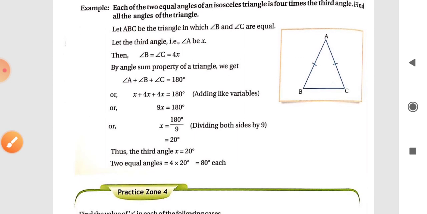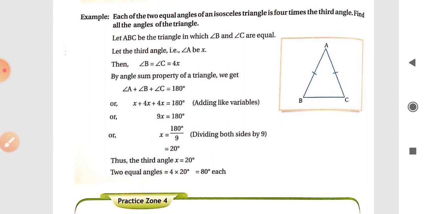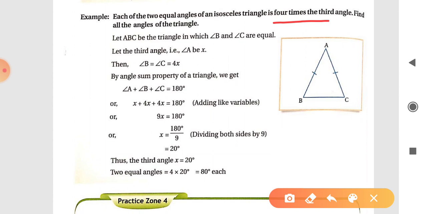Then there is one more example. Each of the two angles of an isosceles triangle is 4 times the third angle. First of all, draw a triangle ABC, which is an isosceles triangle, that means AB is equal to AC.